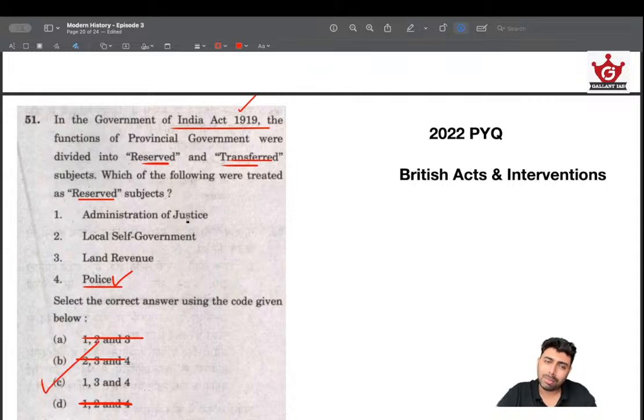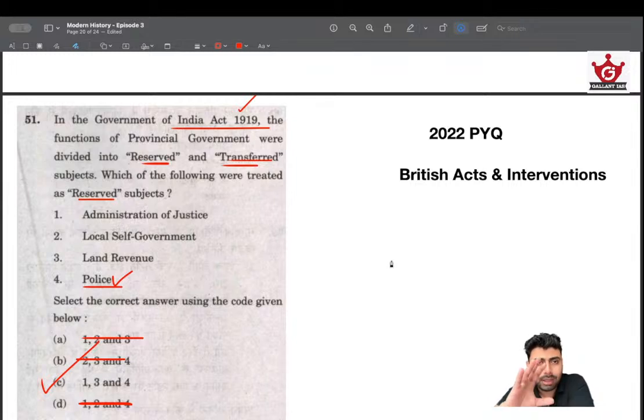Police, land revenue, administration of justice, key areas of administration, they will be keeping in the reserved subjects, especially in 1919. For this, you don't need to learn everything that is given in the reserved or transferred subjects. All you need is logic. It's very easy, very doable. Even if you know only one or two, you can easily solve this question and arrive at the answer. This is why I tell you, whatever you are learning in modern history, try to have a qualitative assessment, especially in the backdrop.